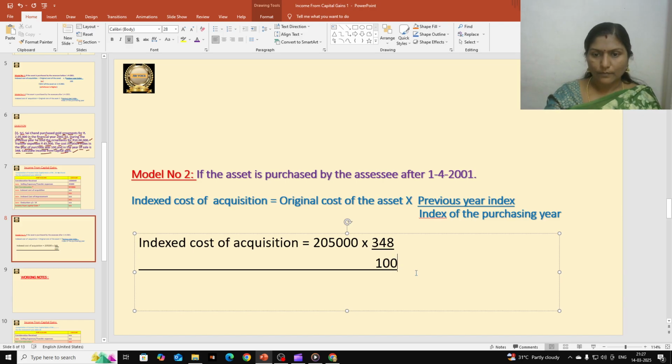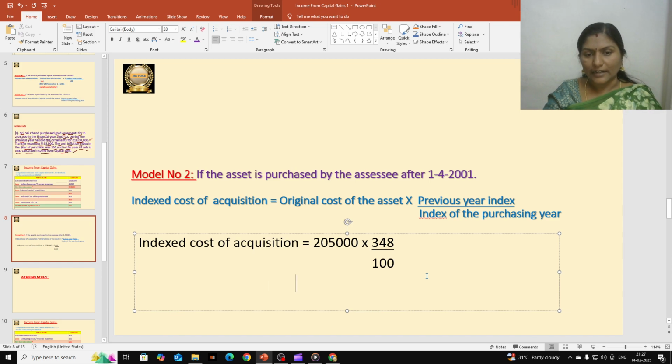Now you can calculate this. Okay, if you calculate, how much you get should be checked, and that is our indexed cost of acquisition. I will use the calculator and I will write it here.